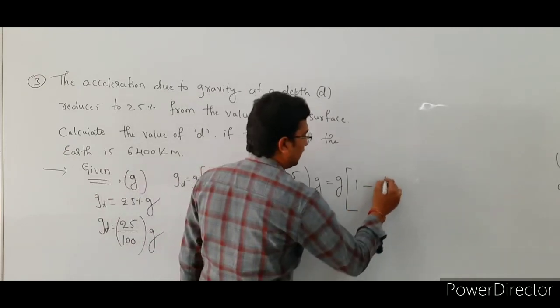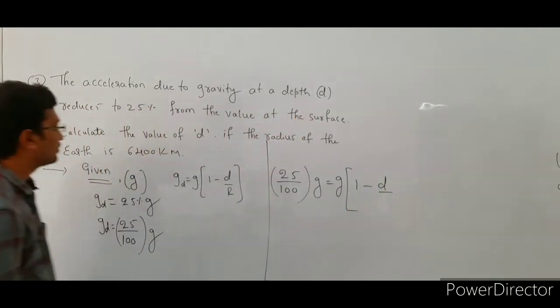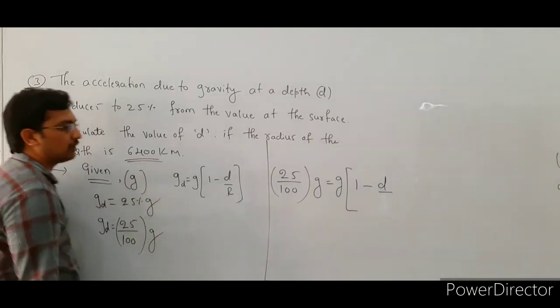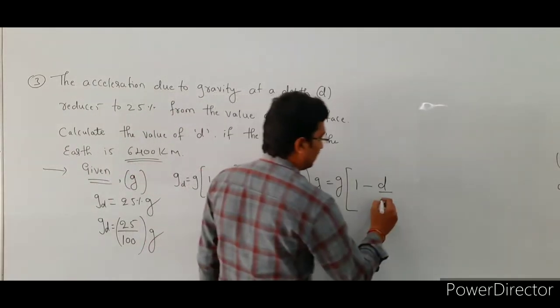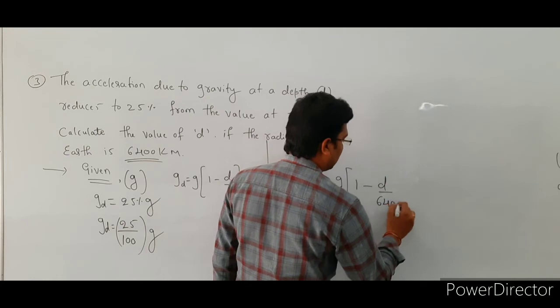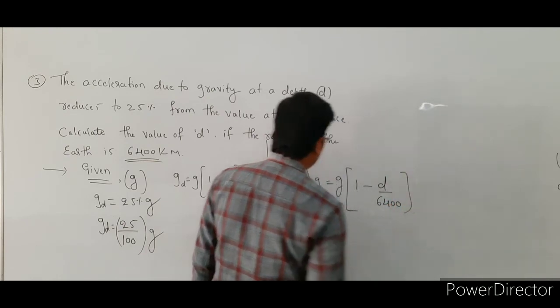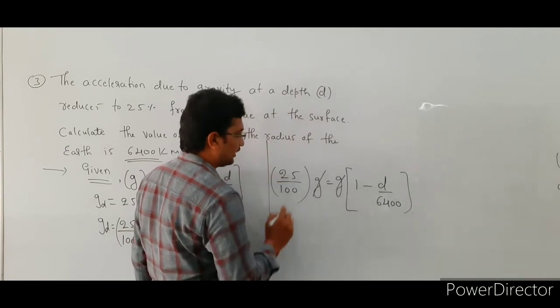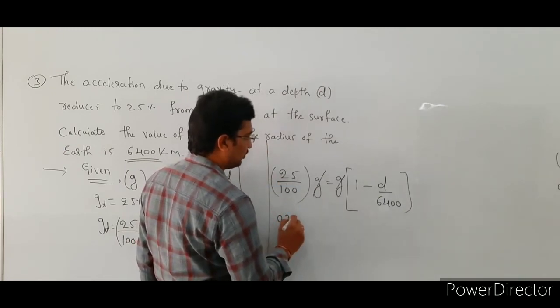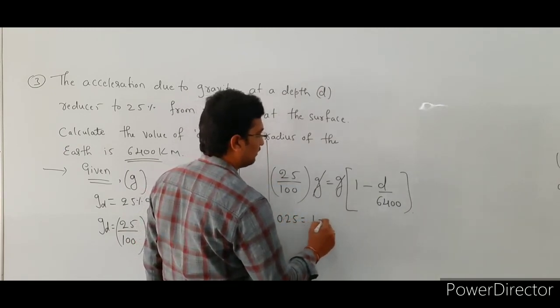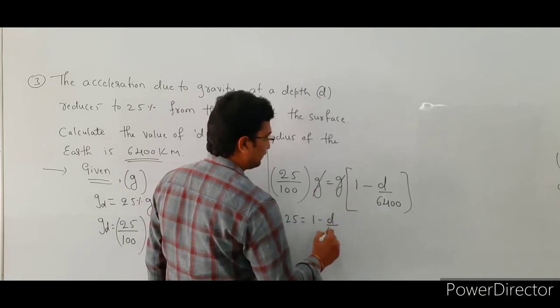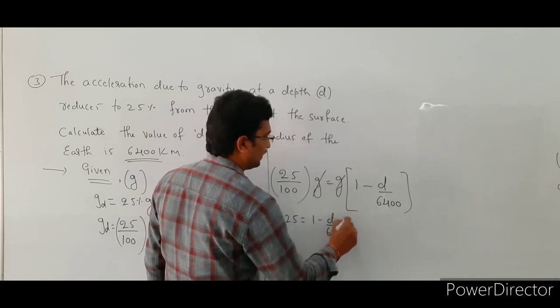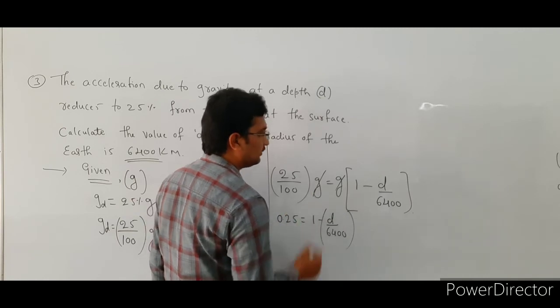The r value is given, that is 6400 kilometer, right. In this case, g gets cancelled. So 25 divided by 100 means 0.25, that is equal to 1 minus d divided by 6400, right.